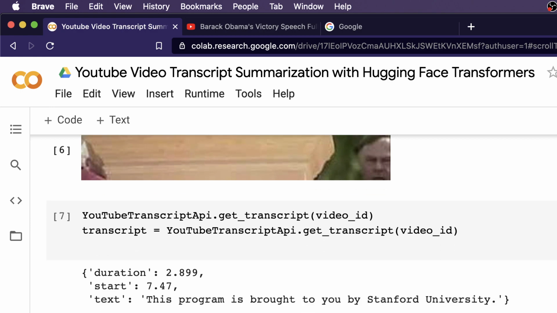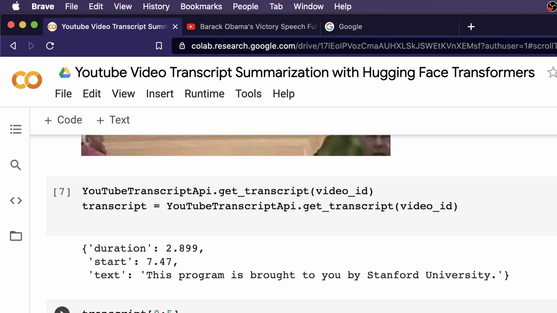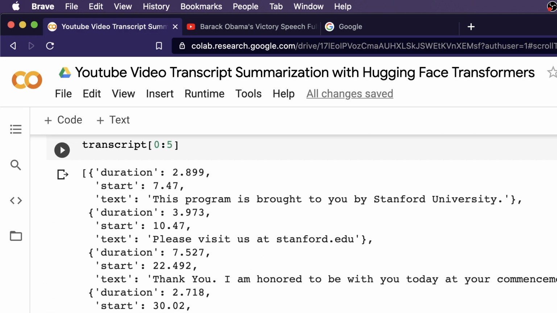So for every duration when there is a speech or a closed caption, it's going to record it for you and then show it to you. Keep in mind that at this point we do not have a pure text file, but we have a JSON object. So what do we do next?